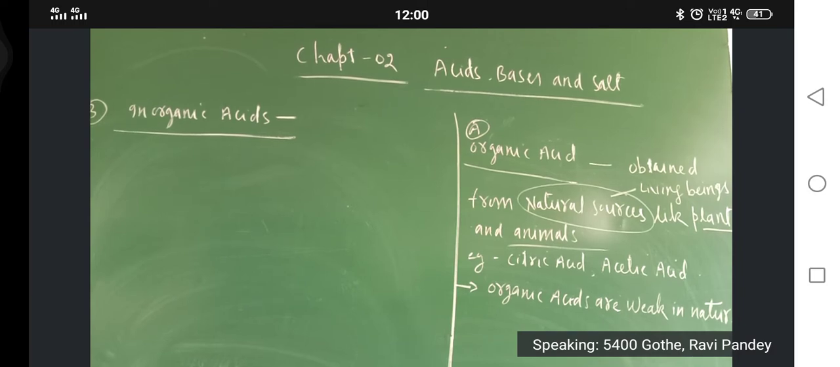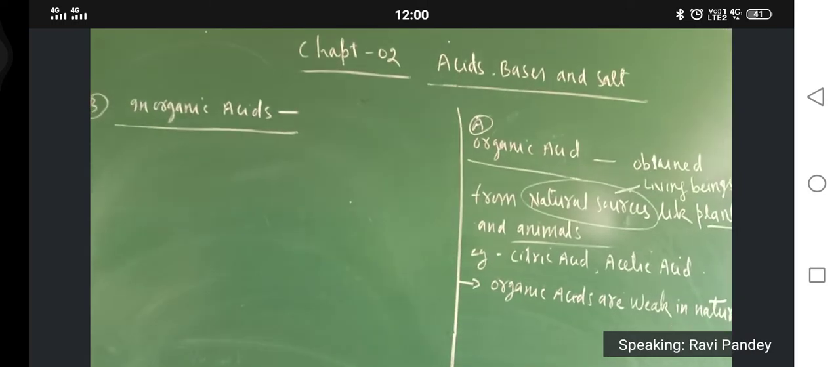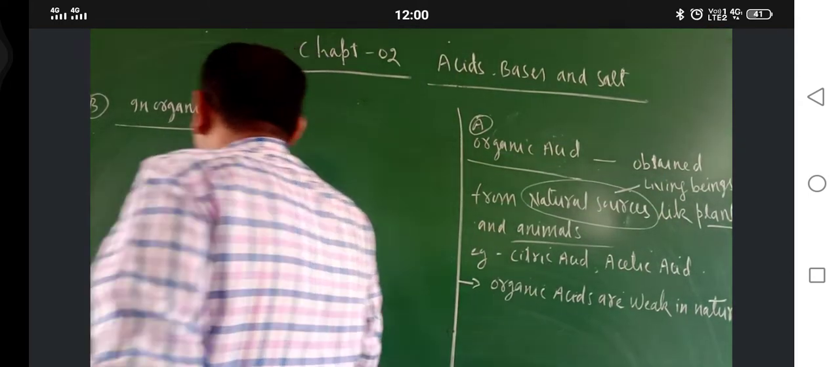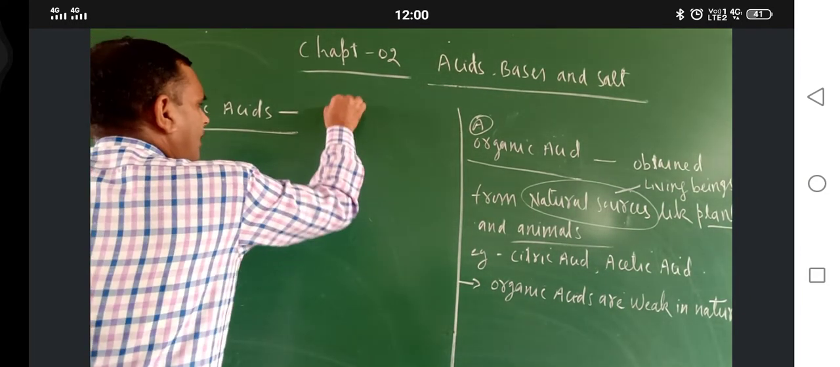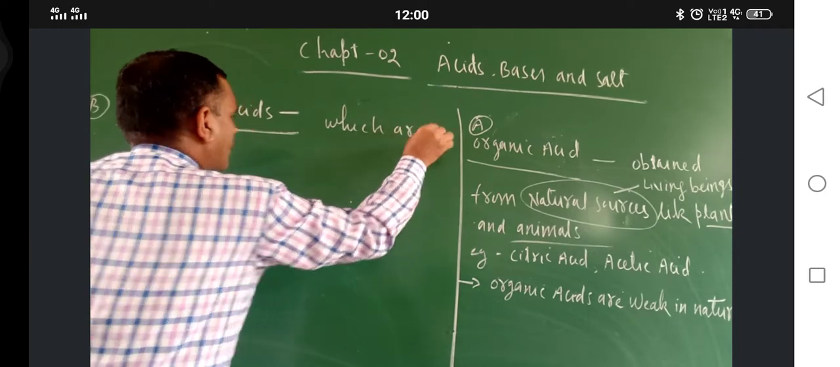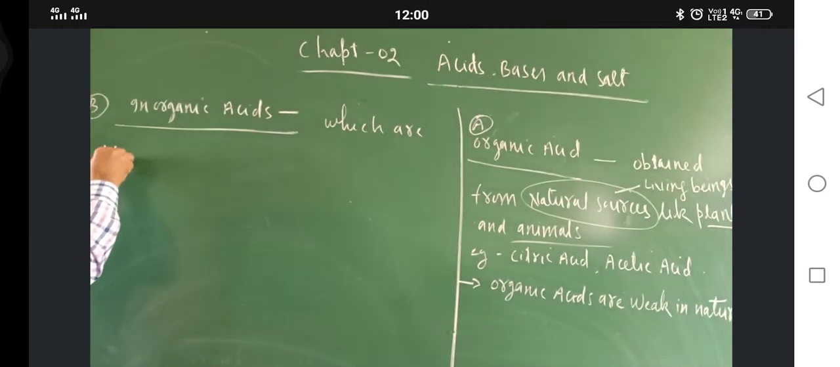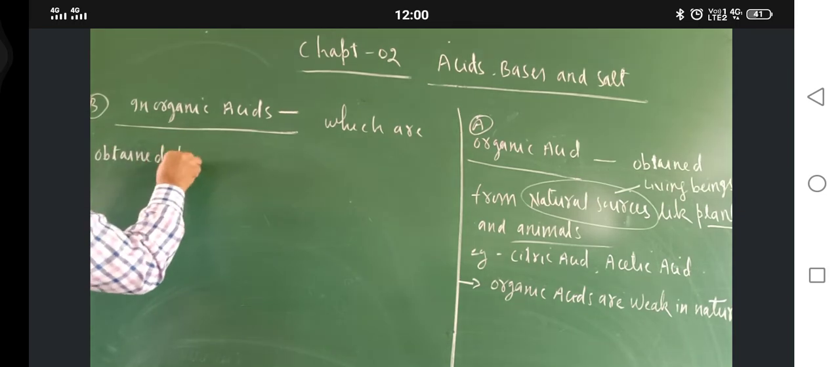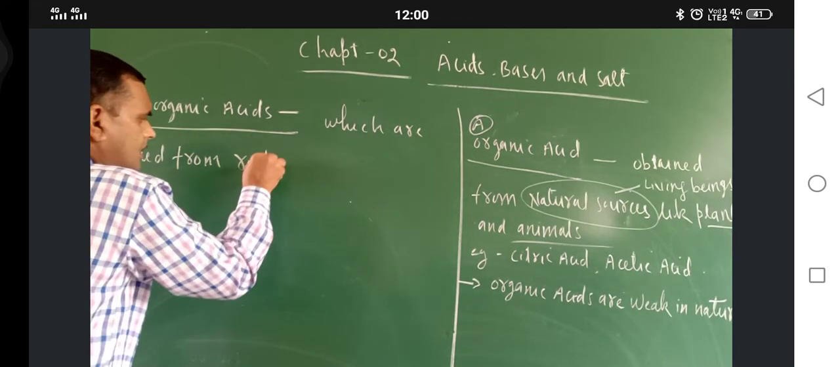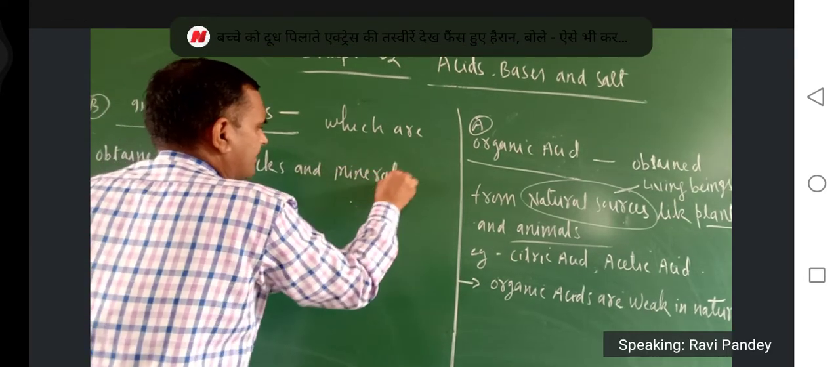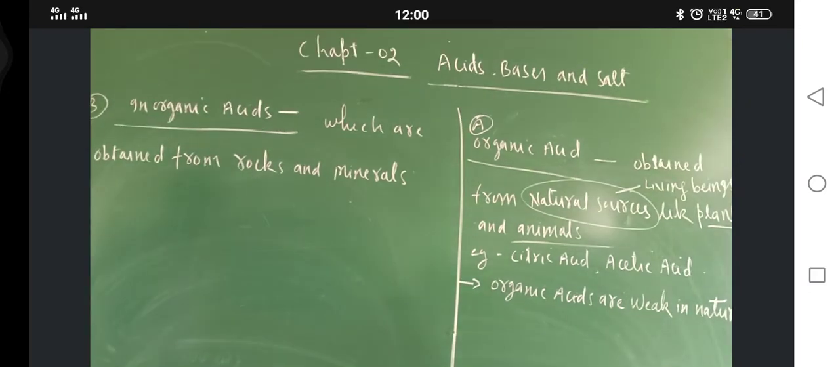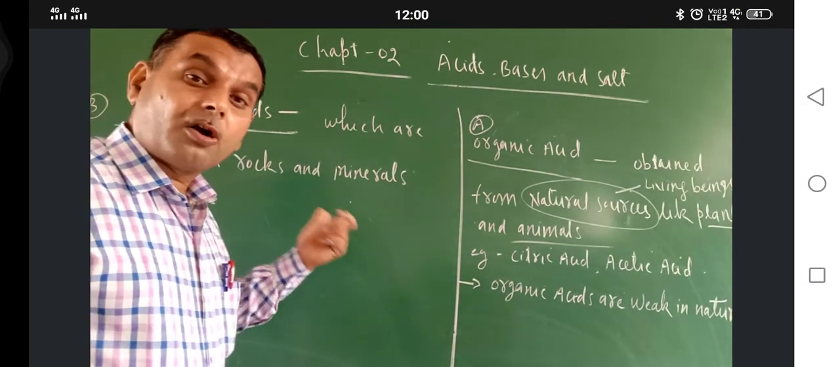Okay. So just see, inorganic acids are those acids which are obtained from rocks and minerals. The first one is the organic acid, which I already taught. Now this is the inorganic acids. What are the inorganic acids? Those which are obtained from rocks and minerals. Rocks and minerals, they are called inorganic acids.